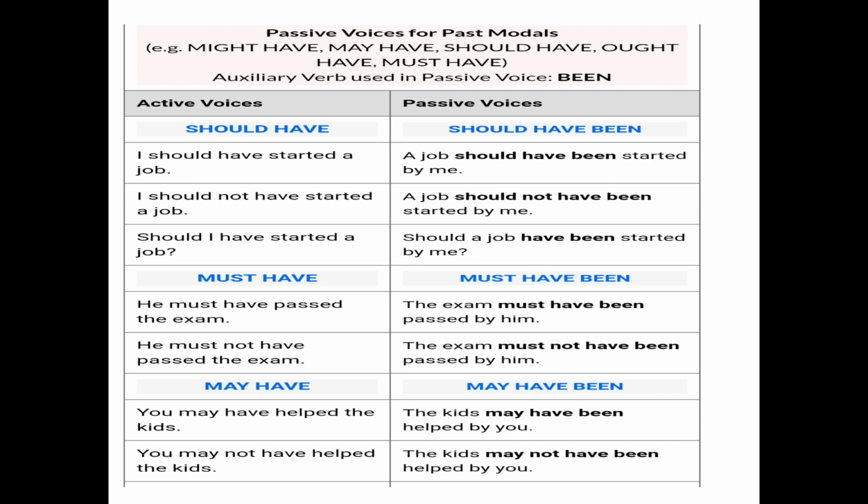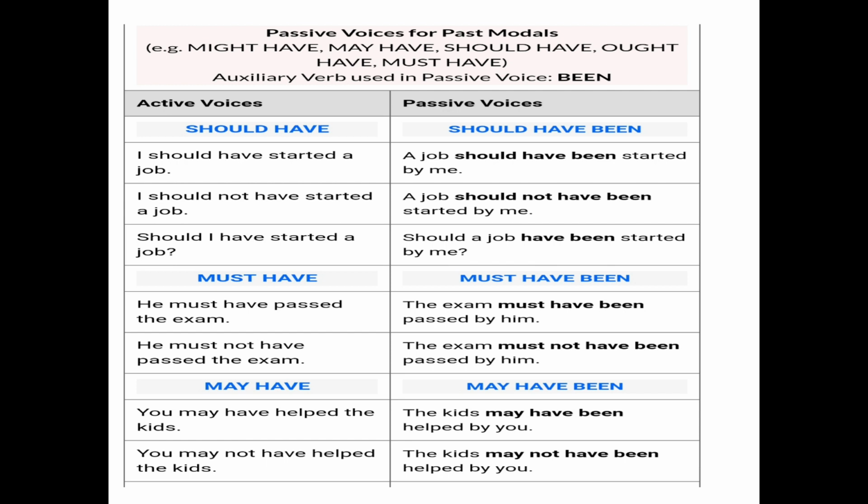I should not have started a job. We write it like this: A job should not have been started by me. So already it is negative given, so we make it in the negative way only. So it will become should not have been started. Should I have started a job? This is the question given here. Question remains the question only and it will become: should a job have been started by me? So what we are doing? We are using the modal auxiliary verb plus been plus verb third form.